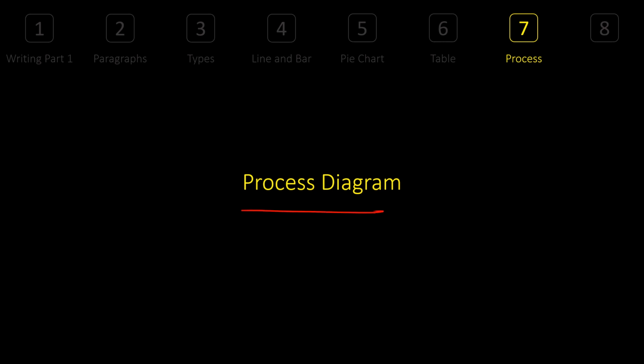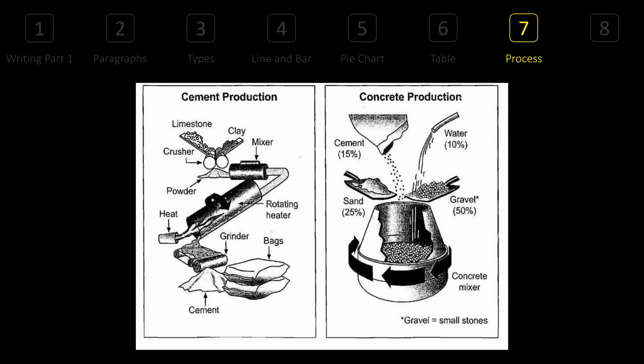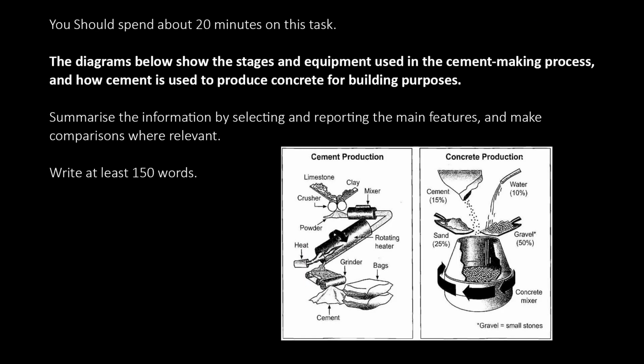Now we have process diagram. Process diagram is a diagram which shows a process, simply speaking. So this is a cement production as well as concrete production. And they're asking you to write 2 different images. That's fine. Sometimes you get a single image to show a single process. Sometimes you get 2. Process diagrams are a little bit tricky. Let me show you what happens in there, what kind of question you get.